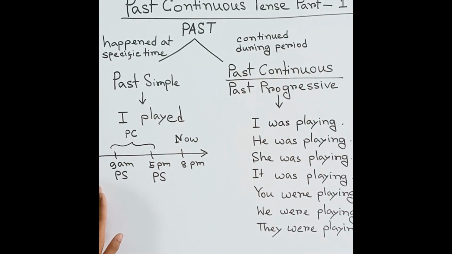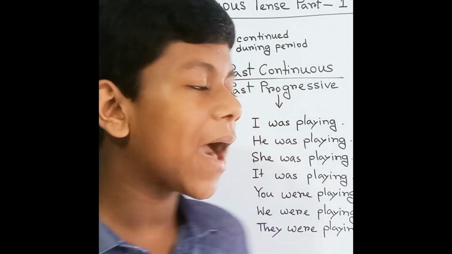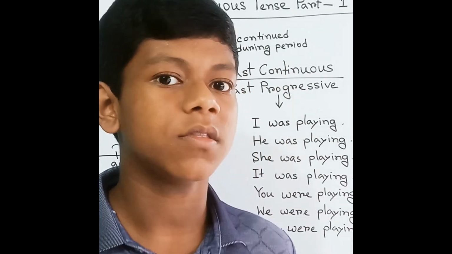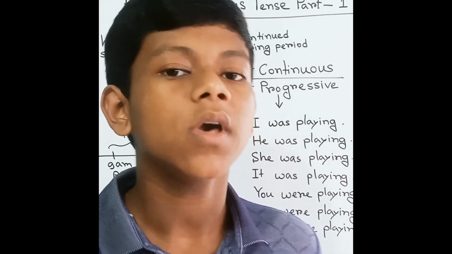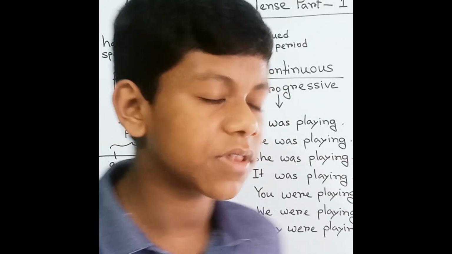And before this, I have written the time 9 a.m., and before that, I have written 5 p.m. Okay, so if I compare both, from 9 a.m. to 5 p.m., then it will be the past continuous. Okay, how? Let me give you a basic explanation, then you can understand.